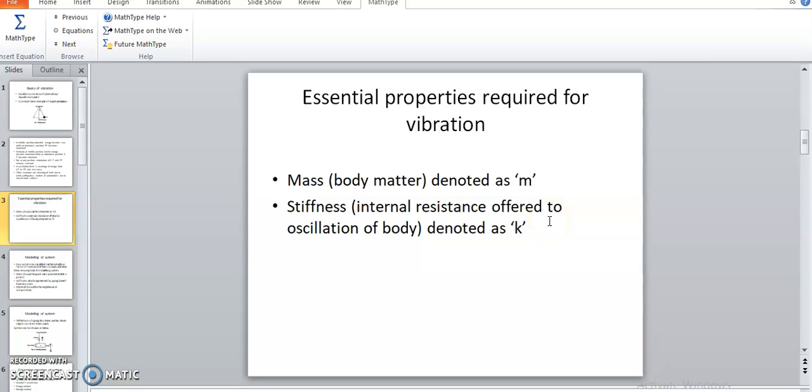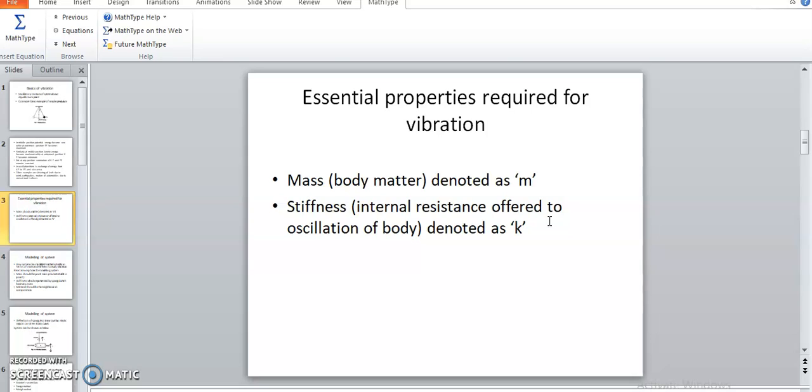When any system vibrates, there are two basic parameters or properties required for the vibration. These are nothing but mass and stiffness. Mass is denoted by m and stiffness is denoted by k.